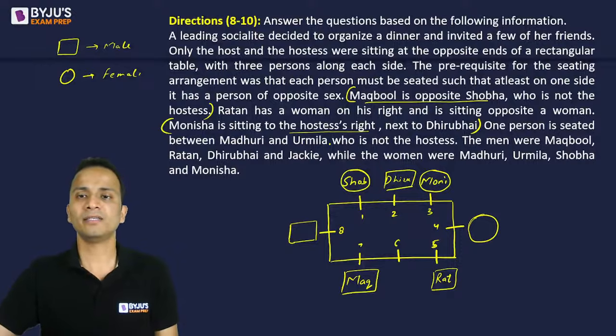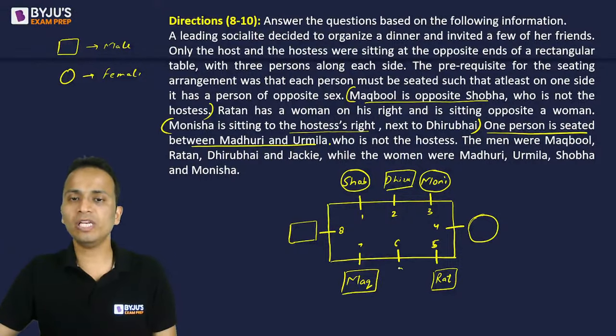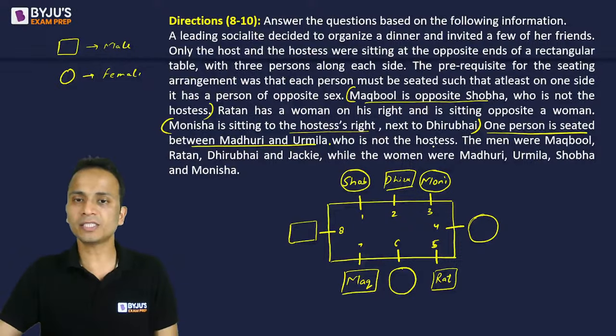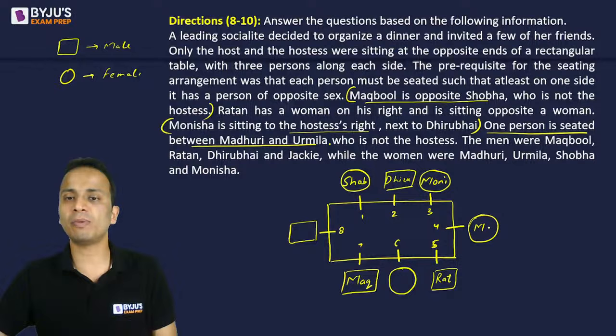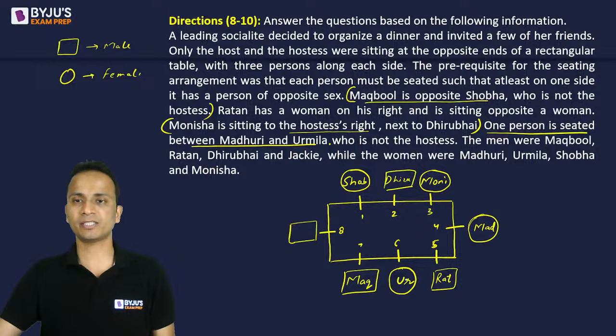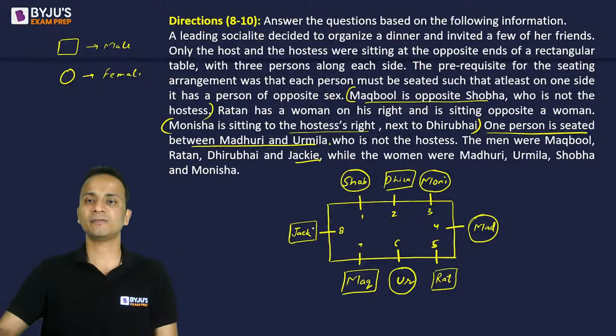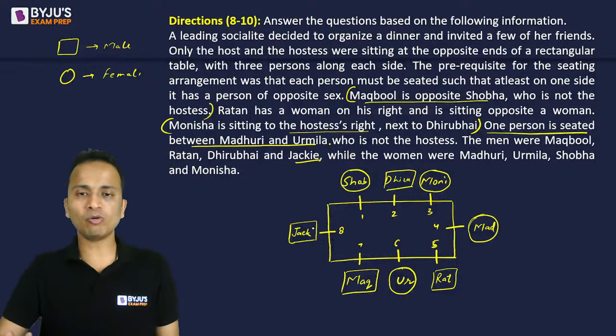Okay, done. Next statement, one person is seated between Madhuri and Urmila. So Madhuri and Urmila. So only one female is left which will be placed at chair number 6. Madhuri and Urmila will sit at chair number 6 or chair number 4. Urmila is not the hostess, so Madhuri will be hostess. So Madhuri will sit at chair number 4 and Urmila will sit at chair number 6. The only person left is Jackie, who will be the host and will sit at chair number 8. All right. So that's all about this arrangement.